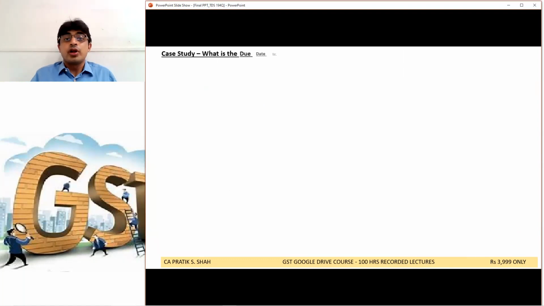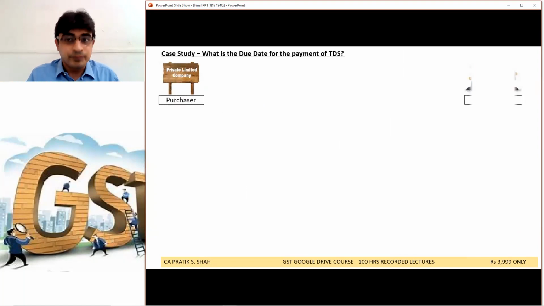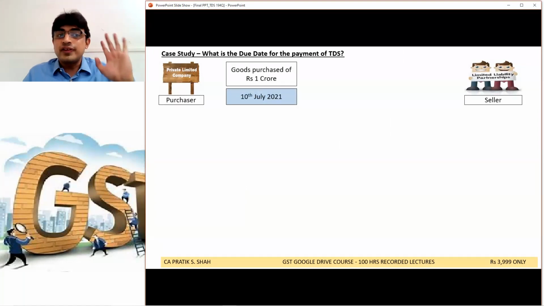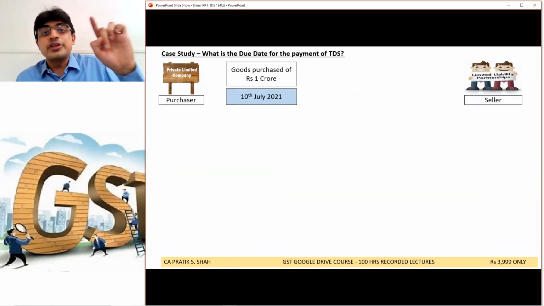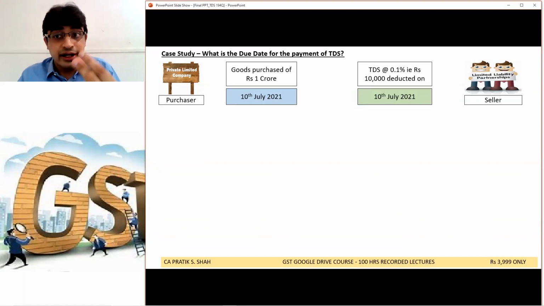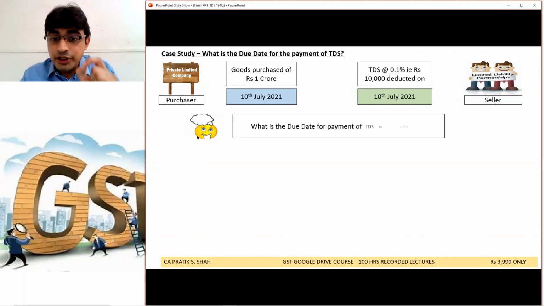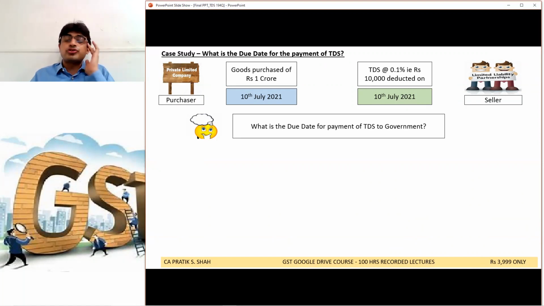Please listen. What is the due date of the payment of this TDS? If I deduct your TDS under 194Q, when will I pay this to the government, sir? Please listen. Say this is a purchaser. Goods purchased of 1 crore on 10th of July. TDS deducted immediately on 10th of July, 10,000 rupees. Now, what is the due date for the payment of TDS to the government? Deducted, fine. But when the company shall pay to the government, that is important.